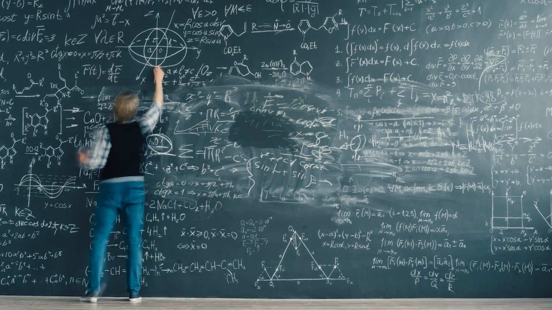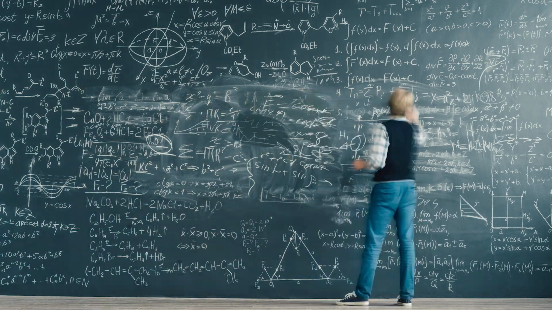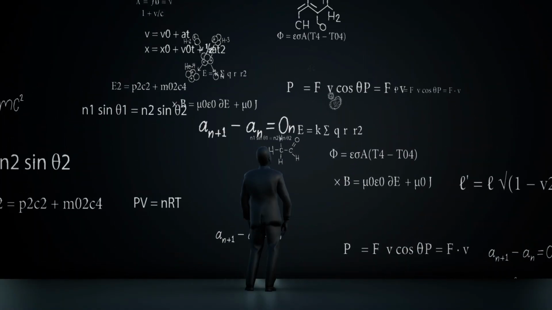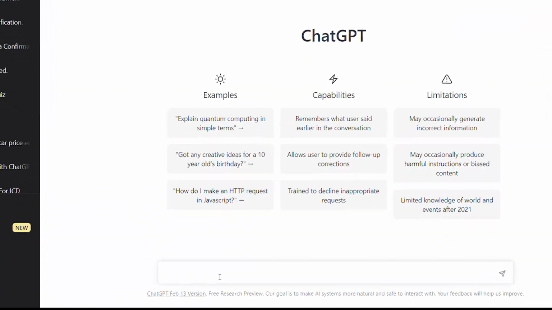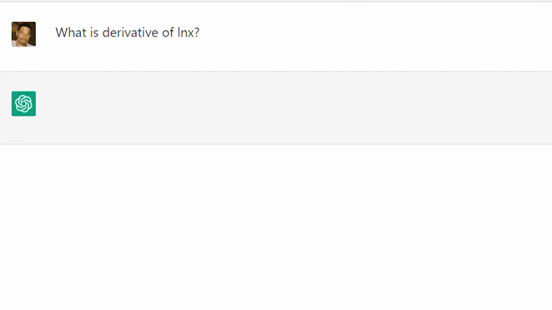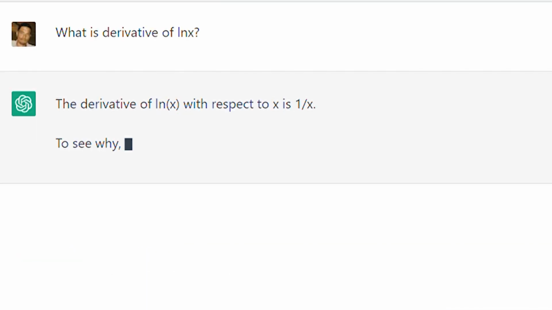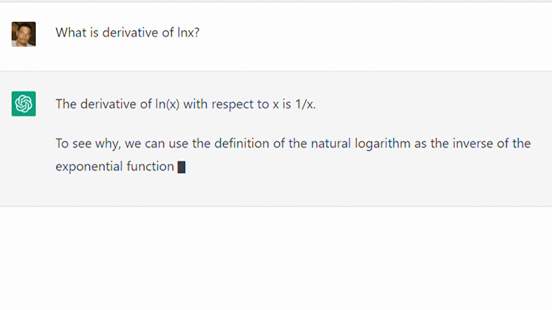First, I told my nephew, who was a mechanical engineering major with a 3.7 GPA, to give me a difficult math or physics question just to see how good a response ChatGPT would generate. What is the derivative of ln x? The derivative of ln x with respect to x is 1 over x, and so on.